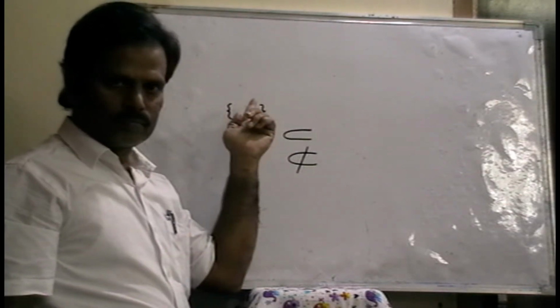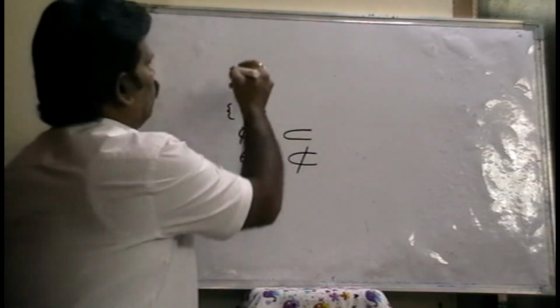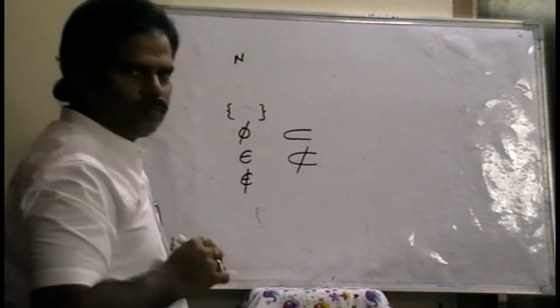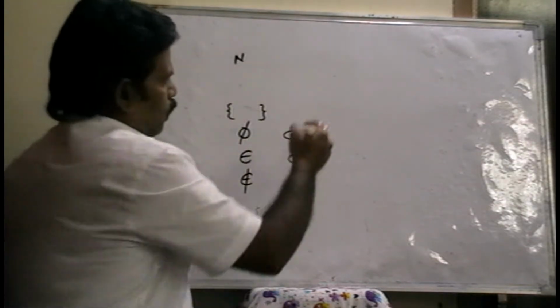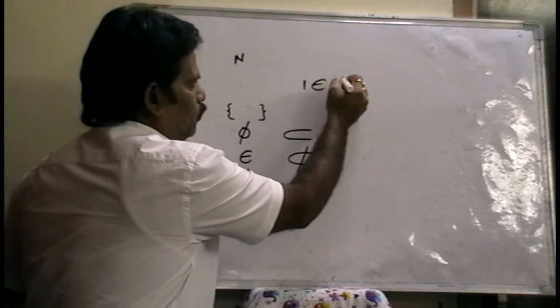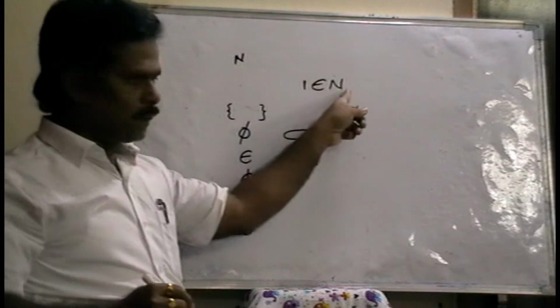Suppose the set of natural numbers. It is the set N of natural numbers. 1 belongs to N. Why? Because 1 is a natural number.